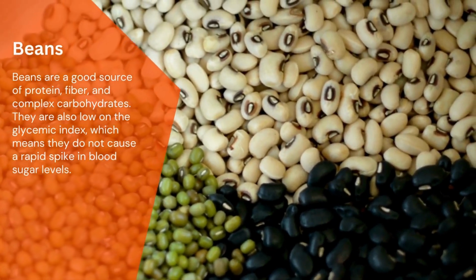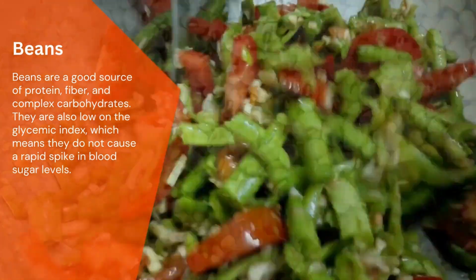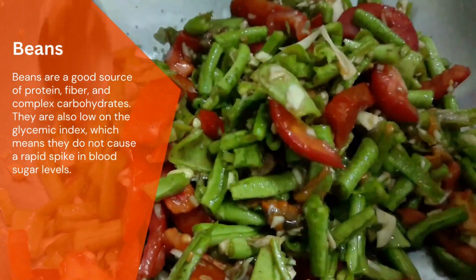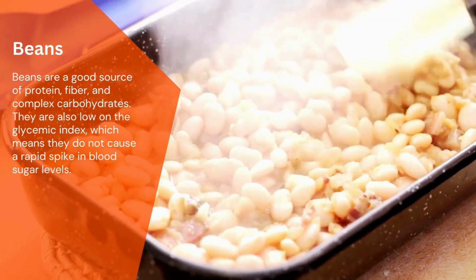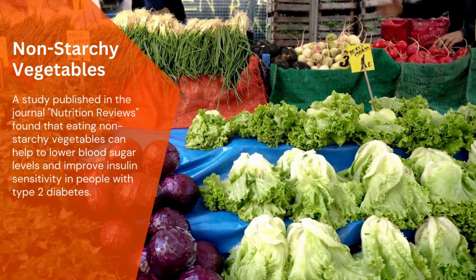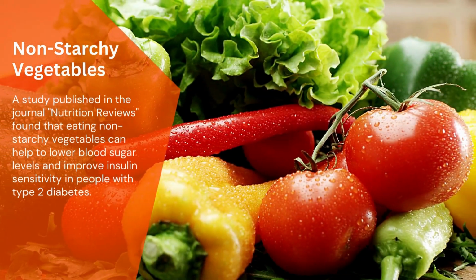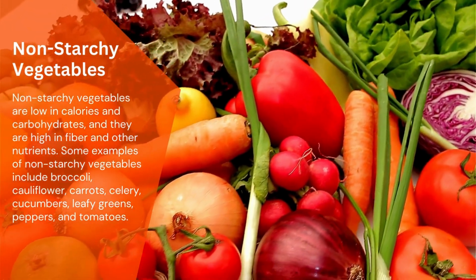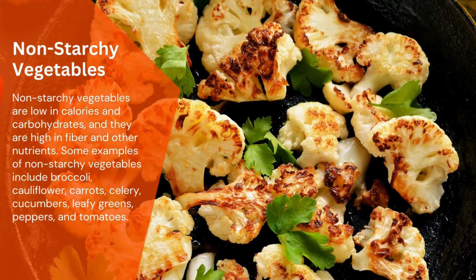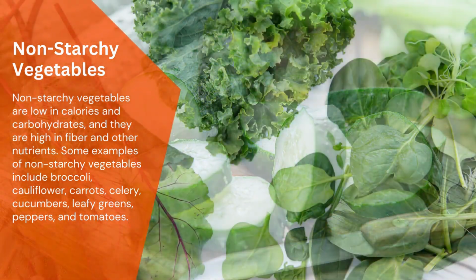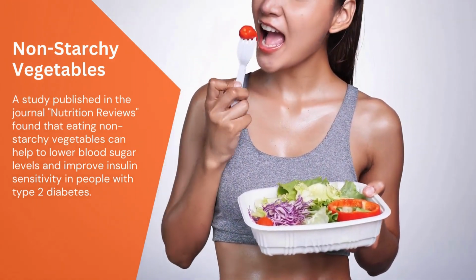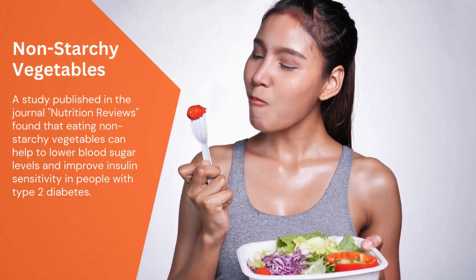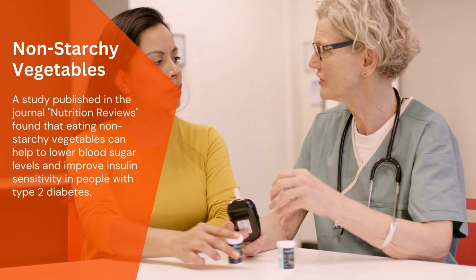Beans are a good source of protein, fiber, and complex carbohydrates. They are also low on the glycemic index, which means they do not cause a rapid spike in blood sugar levels. Non-starchy vegetables are low in calories and carbohydrates, and they are high in fiber and other nutrients. Some examples of non-starchy vegetables include broccoli, cauliflower, carrots, celery, cucumbers, leafy greens, peppers, and tomatoes. A study published in the journal Nutrition Reviews found that eating non-starchy vegetables can help to lower blood sugar levels and improve insulin sensitivity in people with type 2 diabetes.